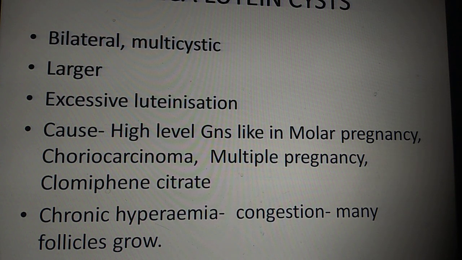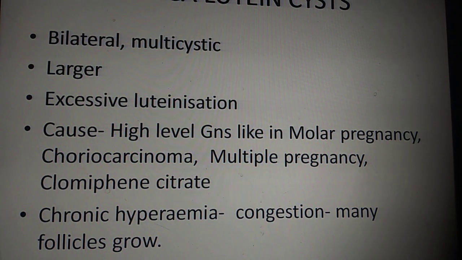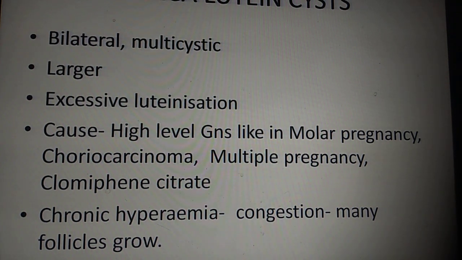And also you can get theca lutein cysts in case of chronic hyperemia, which causes congestion and many follicles will grow, and that can form theca lutein cysts also. Like in PID they say sometimes chronic hyperemia, but it's just a very rare cause for it. Generally when you say theca lutein cysts, first thing you're thinking about is molar pregnancy or multiple pregnancy.